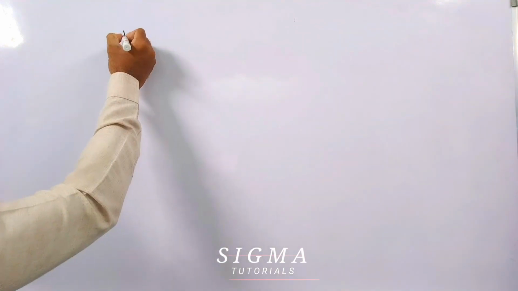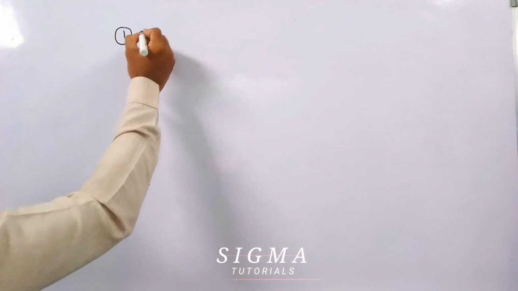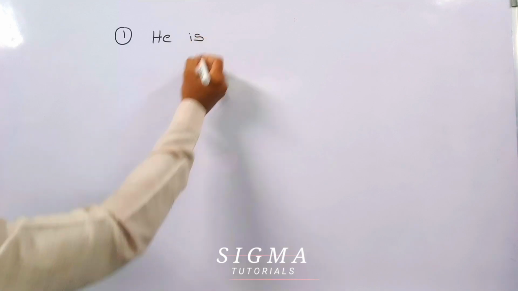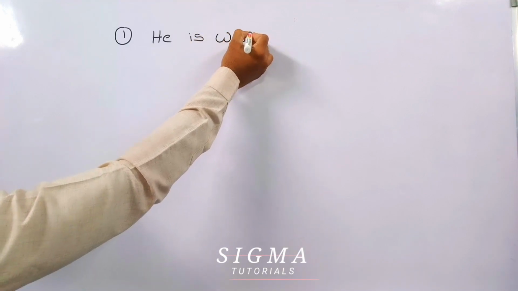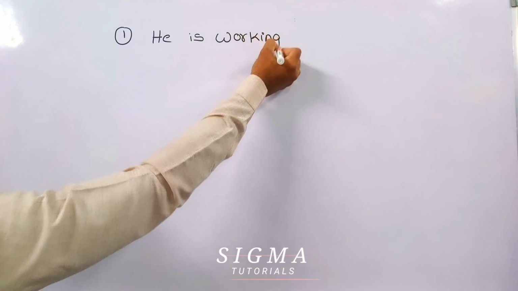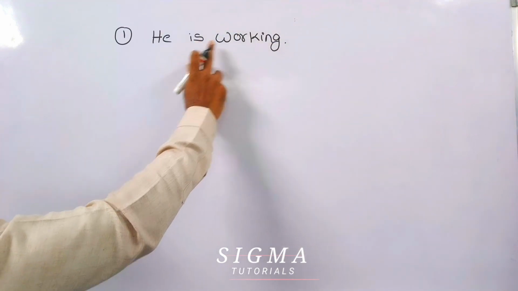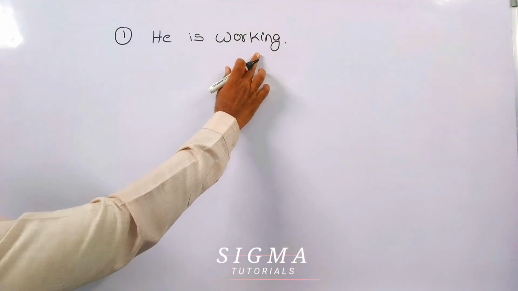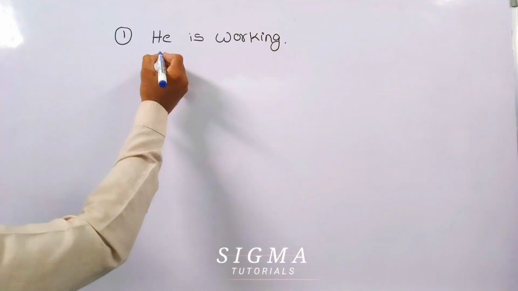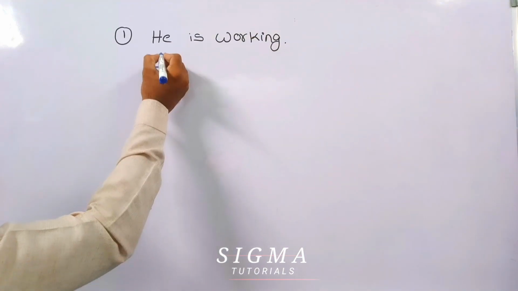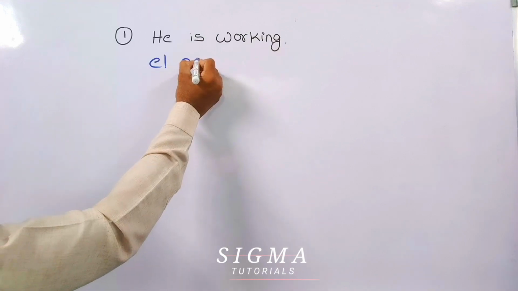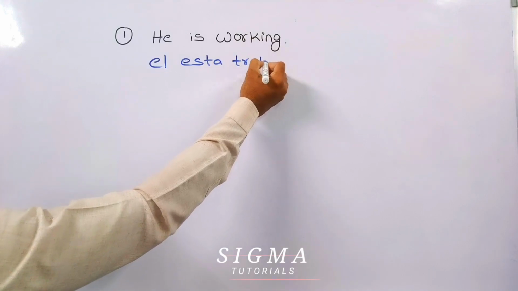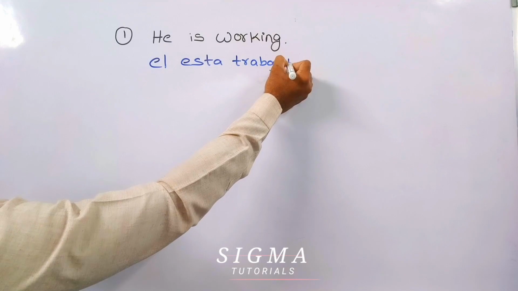Let's say we have to say "he is working." How to say this sentence in Spanish? You can say in Spanish, él está trabajando. Trabajando.